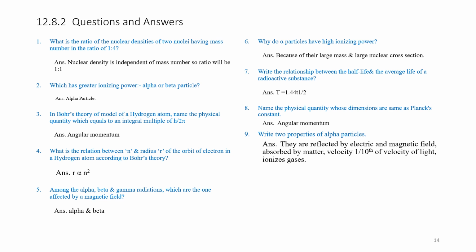Write two properties of alpha particles. 1. They are deflected by electromagnetic field and absorbed by matter. Velocity is 1/10th of velocity of light. Ionizes gas.